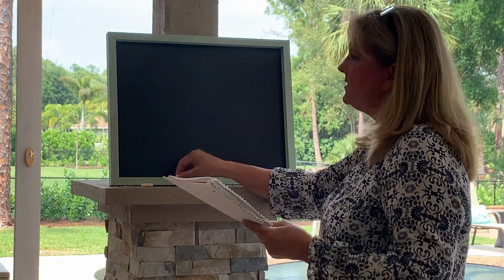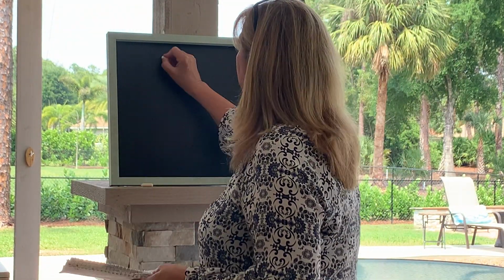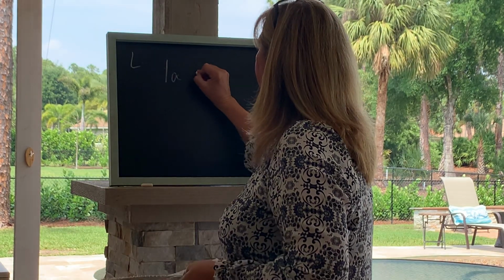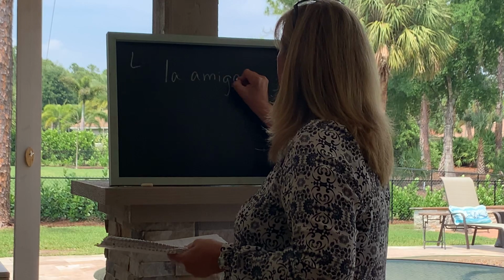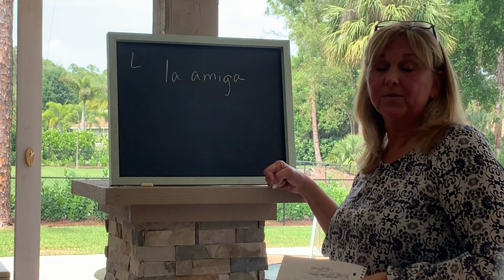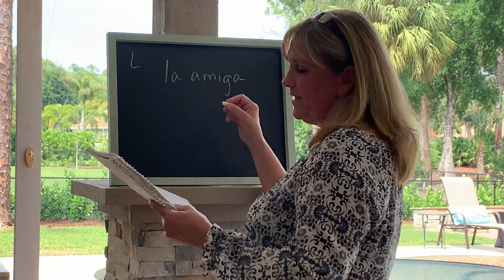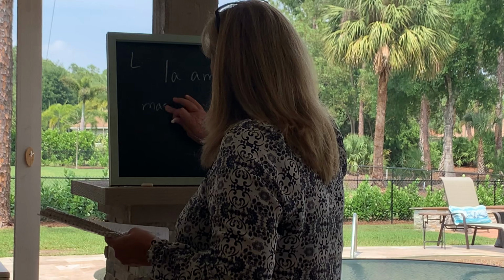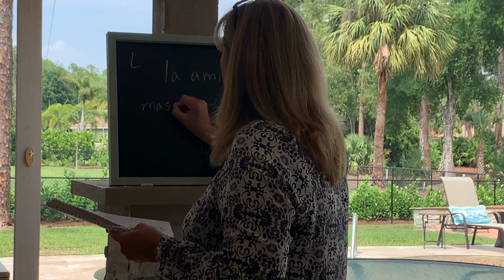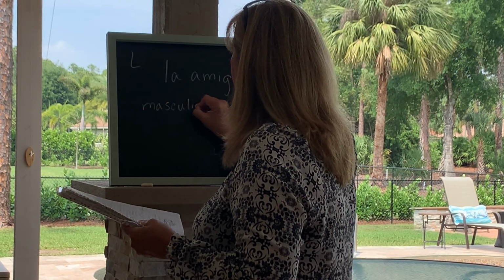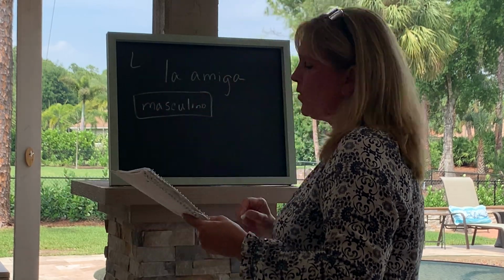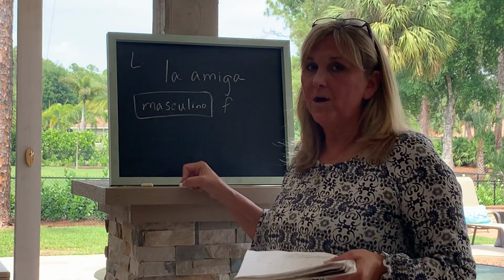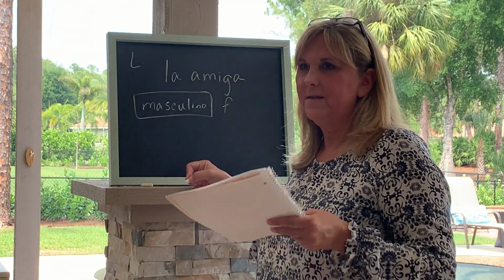Again, you've already done this a little bit. It has words like this. This is section L, and it says la amiga. Then you have to choose: is it masculine or feminine? I would hope that you would get 100 on this really quickly. It's masculino that you're going to see in a square, or femenino, which is funny because the word femenino ends in an O, even though it represents the feminine side.